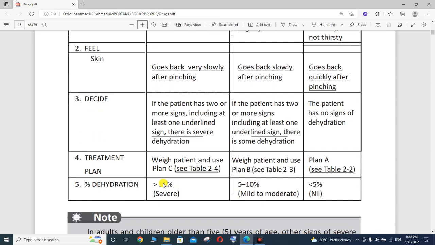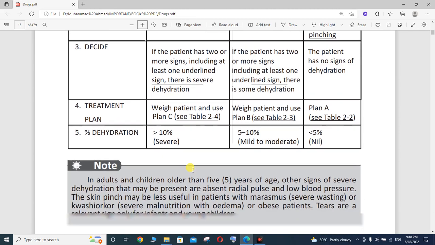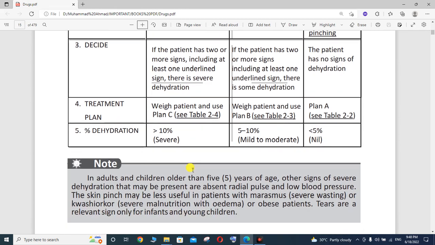Then decide: if the patient has two or more signs, including at least one underlined sign, there is severe dehydration. If the patient has two or more signs, including at least one underlined sign, there is some dehydration. If the patient has no signs of dehydration, the treatment plan is to weigh the patient and use plan C. We will discuss all these things in detail.